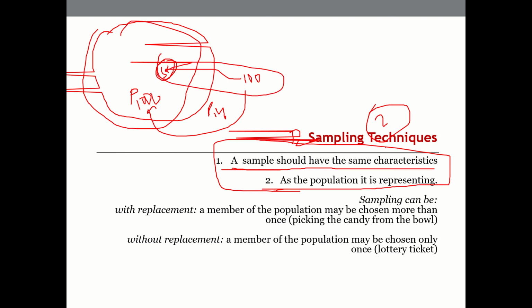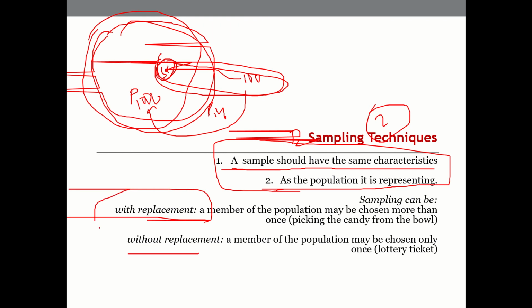So how do we select this sample, and what are the characteristics of those samples, so that we get a fair understanding and a fair picture of the entire population as such? This sampling can be done in two ways: with replacement or without replacement.